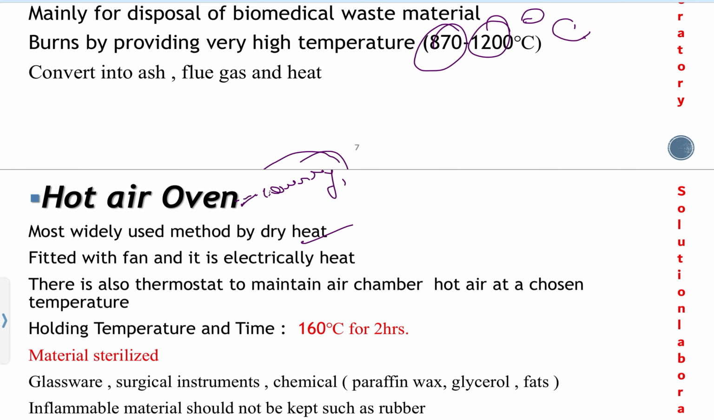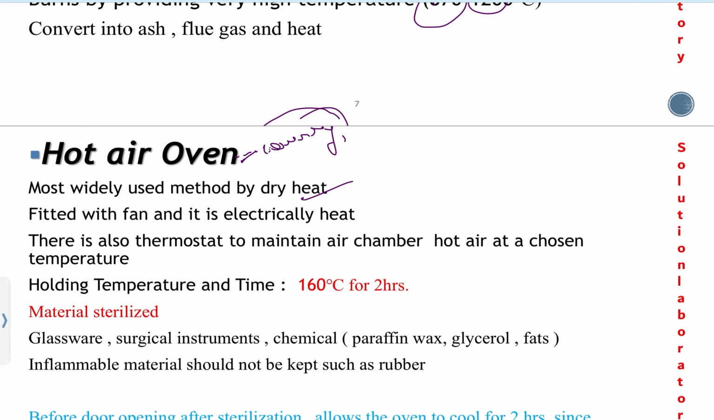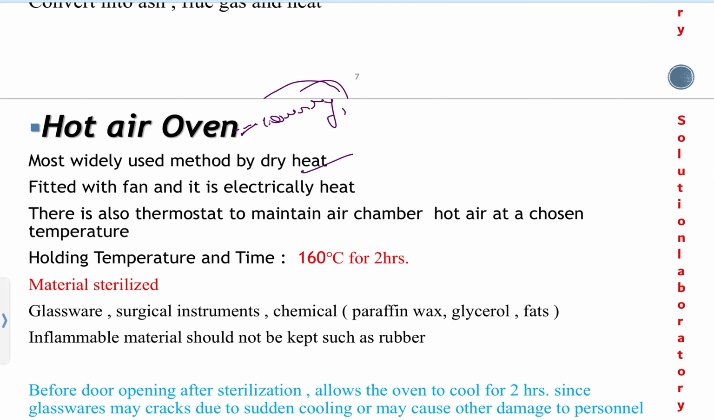There is also a thermostat in the chamber. The thermostat is attached to maintain the temperature of hot air in the chamber. According to our wish, we can maintain the temperature in the hot air chamber. Okay, the holding temperature and time is 160 degrees for 2 hours. This is the holding temperature and time.